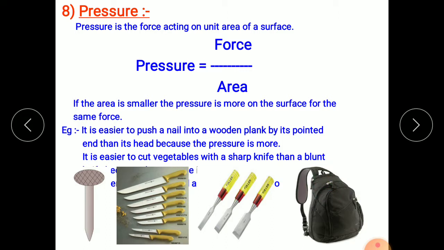One more example you have also seen: the loaders, the coolies on the platform, while they carry suitcases over their heads, they place a cloth below the suitcase, between their head and the suitcase, to increase the area of contact. In this way, they divide the weight of that suitcase over a large area of contact. That's why they feel less pressure and they are able to carry it comfortably. Got it?